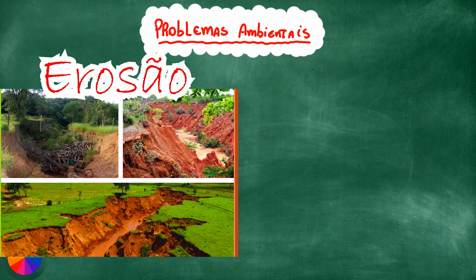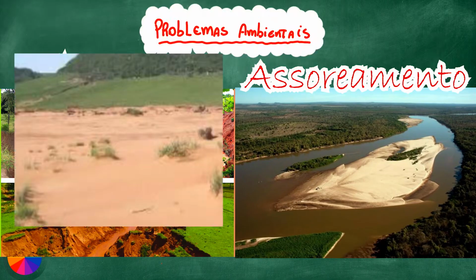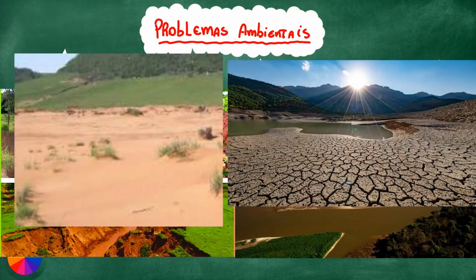And a problem related to erosion is the silting of water bodies, which refers to the accumulation of soil sediments in these water bodies. In addition to these, we also have sandification and desertification of soils, which, even though they are related to natural factors, can also be intensified and worsened by human activity, right?